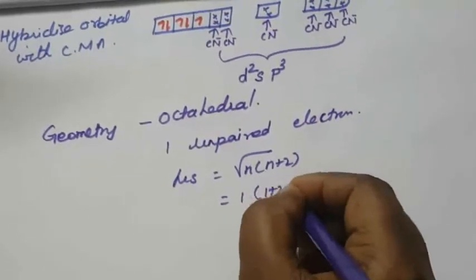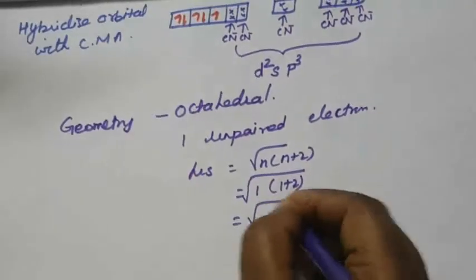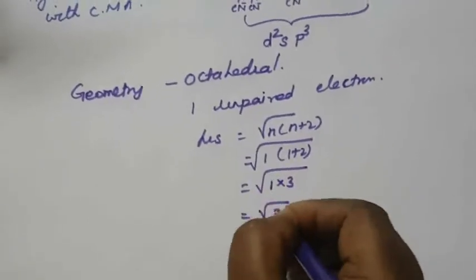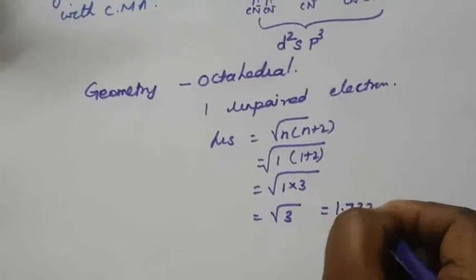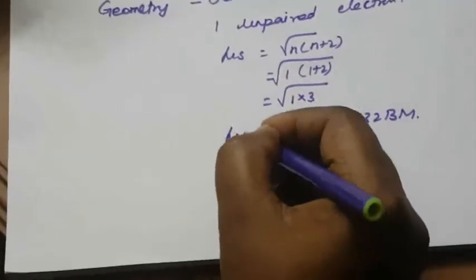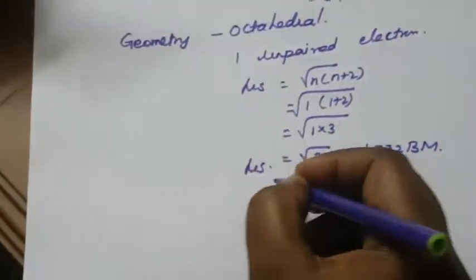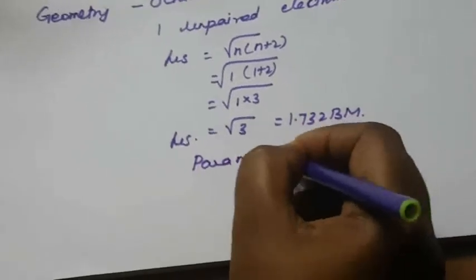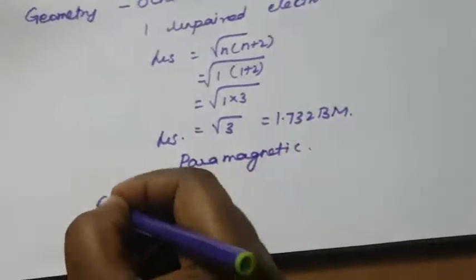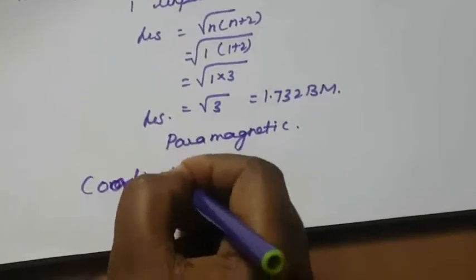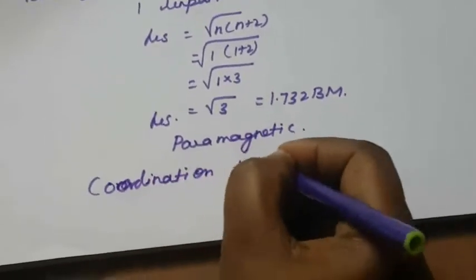So square root of 1 into 3 equal to square root of 3. What is the value? 1.732 Bohr magneton, right? Since an unpaired electron is there, it is paramagnetic. Coordination number equal to 6.